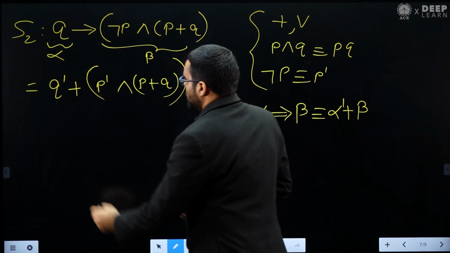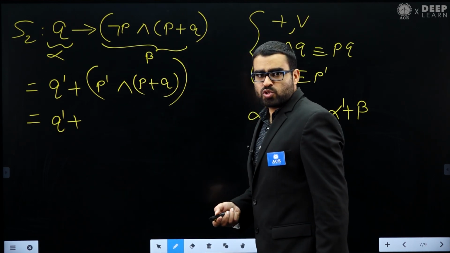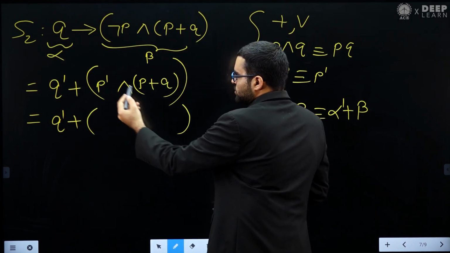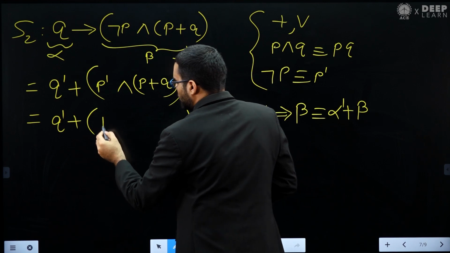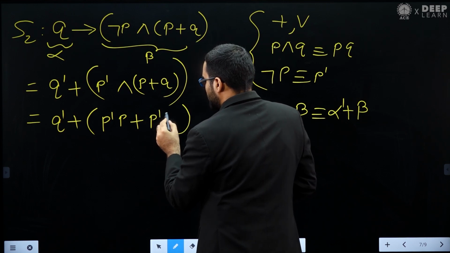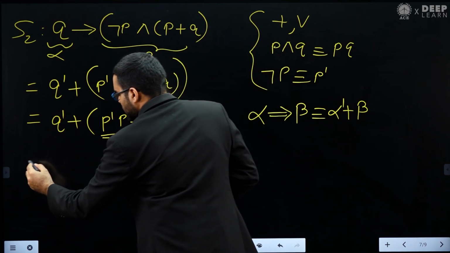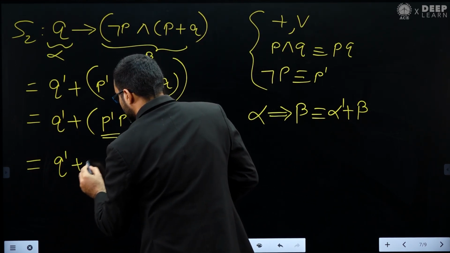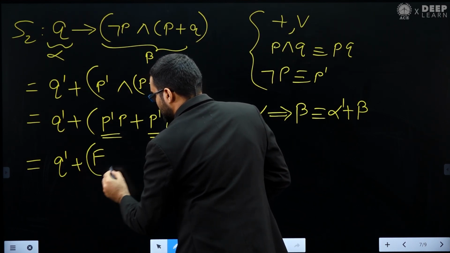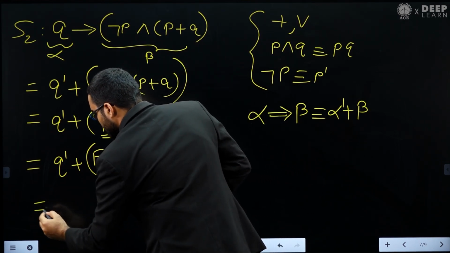Now from here, Q dash plus, here we can apply the distributive property. Distributive law says that for P dash and P plus Q, if we apply distributive law, we will get P dash and P plus P dash and Q. What is P into P dash? Basically P conjunction P dash. That is false. So Q dash plus false plus P dash Q, and false plus anything, false plus alpha is alpha.